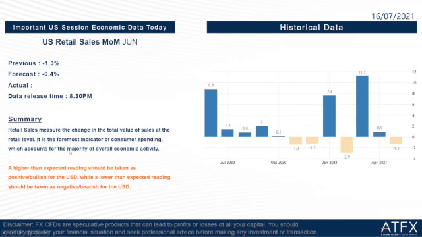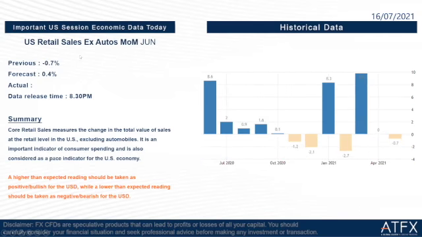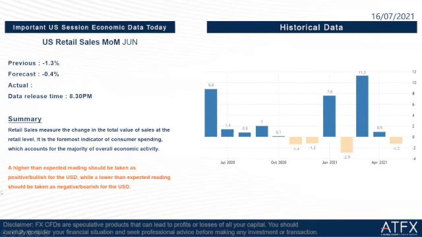Okay, so the next one is US retail sales. This one is more important than the core retail sales. US retail sales monthly June: the previous is negative 1.3%, and the forecast is negative 0.4%. The data release time is at 8:30 again tonight. A higher than expected reading should be taken as positive or bullish for the US dollar, while a lower than expected reading should be taken as negative or bearish for the US dollar.